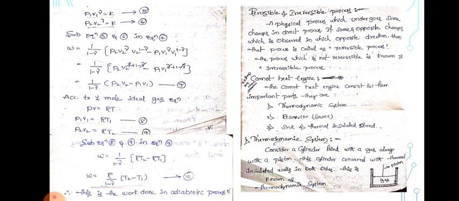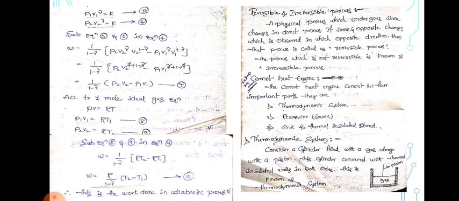Next one, the Carnot heat engine. Very important one. The Carnot heat engine consists of 4 important parts. The first one is the thermodynamic system, the second one is the reservoir or source, the third one is the sink, and the fourth one is the thermal insulated stand. These are the 4 important parts of the Carnot heat engine. I will explain them one by one. The first one is the thermodynamic system.